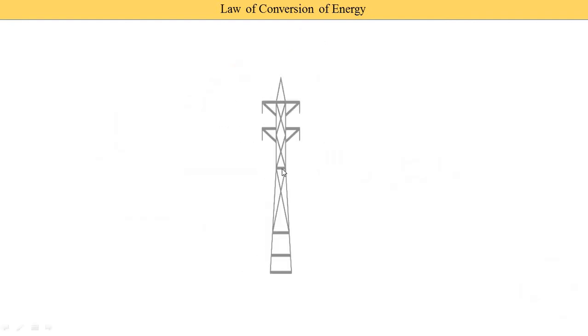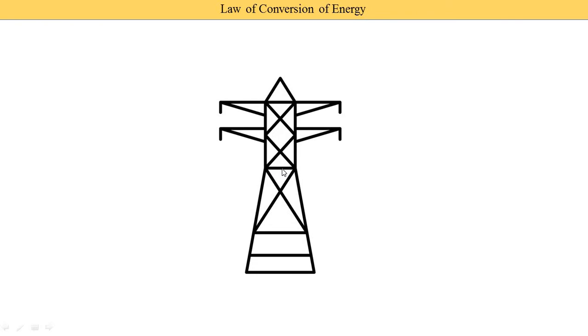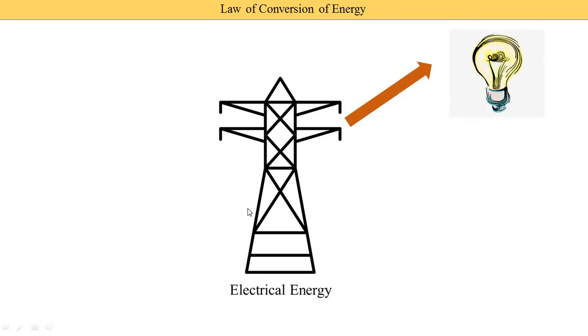Now here we see how electrical energy is converted into various forms of energy. This is the symbol of the tower that generally transmits electricity. Here our main source is electrical energy, and how electrical energy is converted into another form of energy. First I show you this light bulb. In a light bulb we supply electricity and it is converted into light, meaning illumination. So the electrical energy is converted into illumination energy, which is called light.